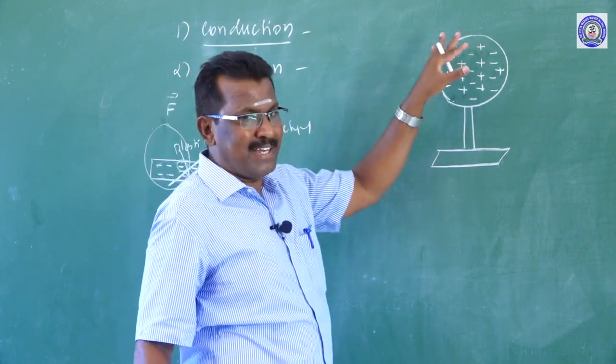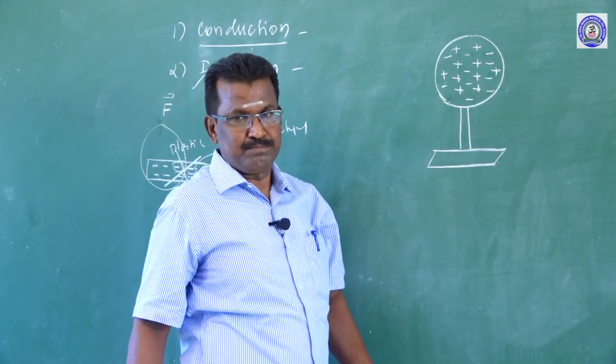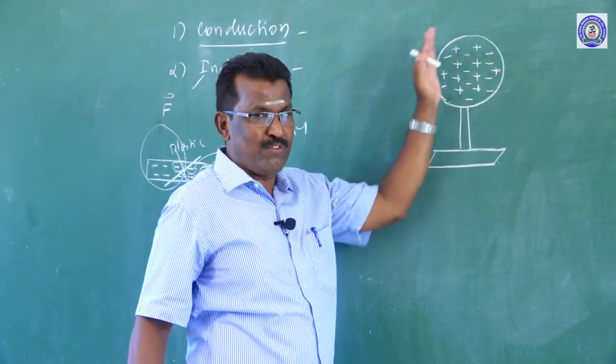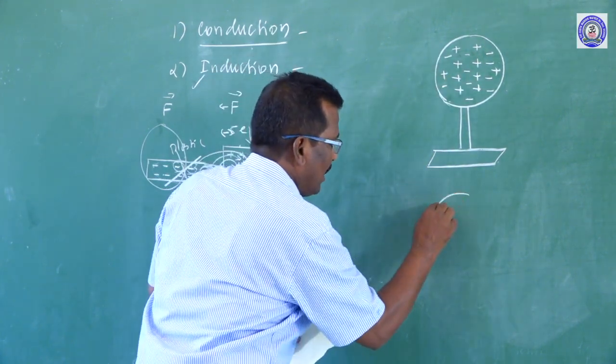Before the plastic rod is brought close, all the charge carriers are spread uniformly everywhere over the entire sphere.